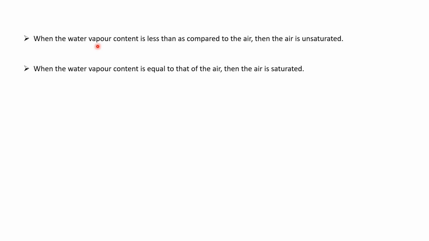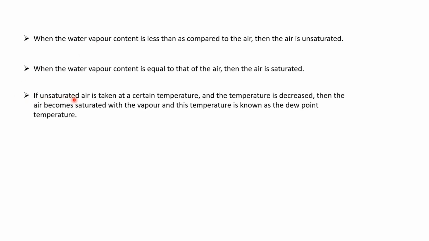Now, the next point says that if unsaturated air, that is, air where the water vapor content was less, is taken at a certain temperature and the temperature is decreased, then the air becomes saturated with the vapor, and this temperature is known as the dew point temperature. Suppose I have a particular area where some air is present at a temperature of say 50 degrees Celsius, and I take that air for experimentation and reduce the temperature to 20 degrees Celsius.